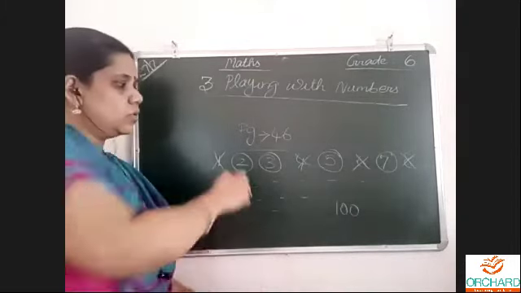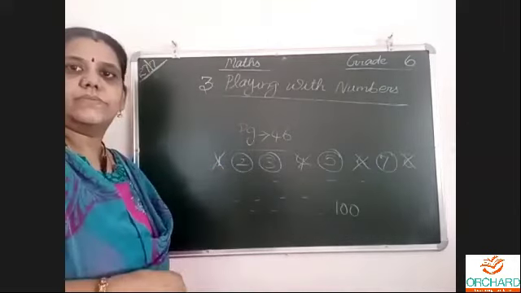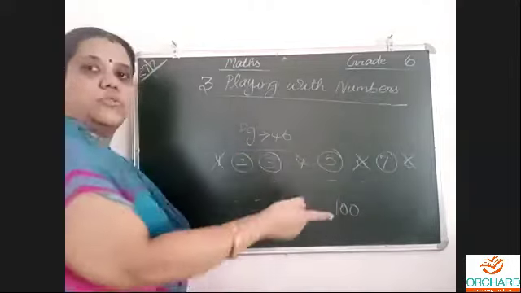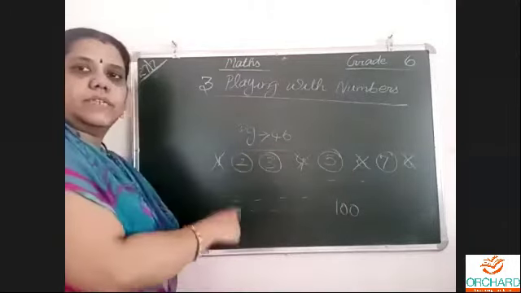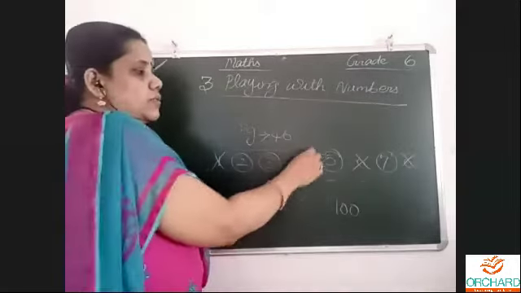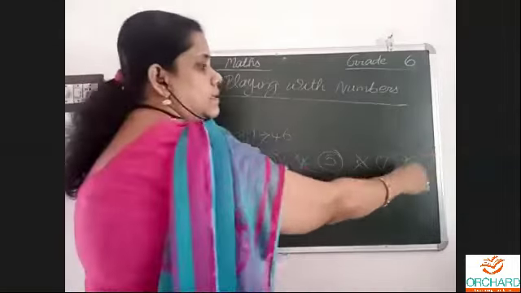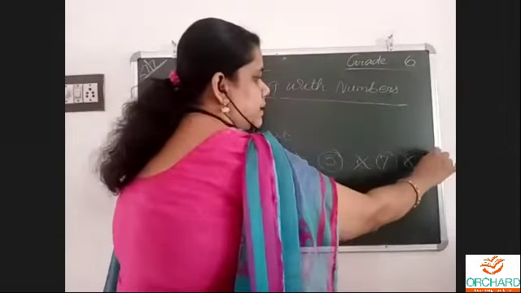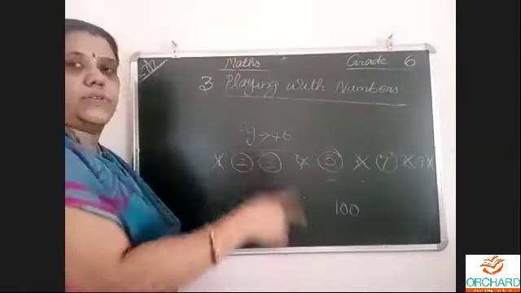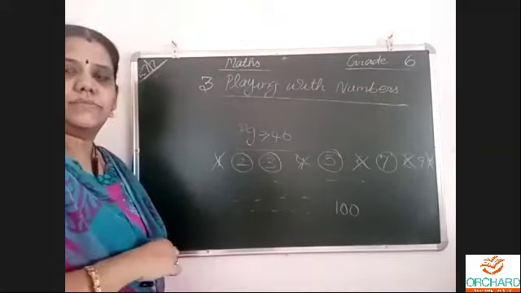Then what to do? 2 is a prime number, so round 2. And strike all the multiples of 2. Now, 2 table: 2 2s are 4, strike 4. 3 2s are 6, strike 6. 4 2s are 8, 5 2s are 10, strike 10, then 12. Strike off all the multiples of the number. Why? Because they are all composite numbers.